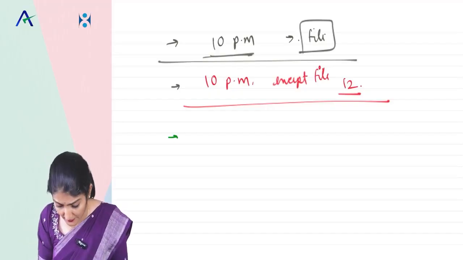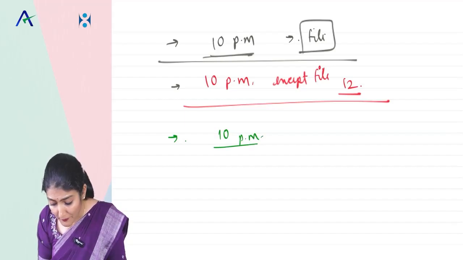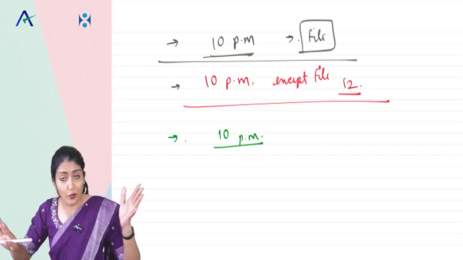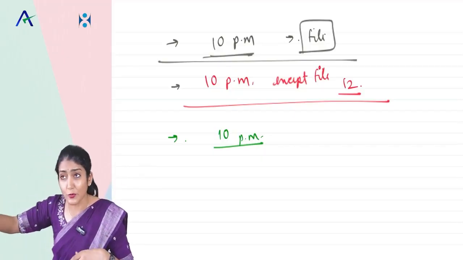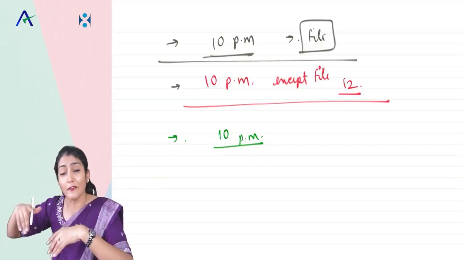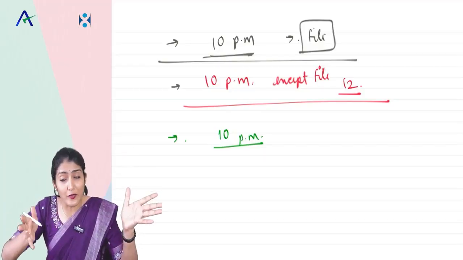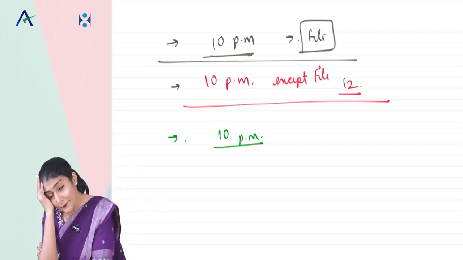Okay, situation 3. I finished filling up my bag at 10 o'clock. I did not remember at 12 o'clock in the night, 3 o'clock in the morning, 5 o'clock in the morning, 7 o'clock in the morning regarding the file. Then I reached the destination, checked into the hotel, got ready, went to the client place, had breakfast over there, said hi, hello to the client, then thought I'll start doing the work. And then I realized, arey, file kidhar hai? Where is the file?